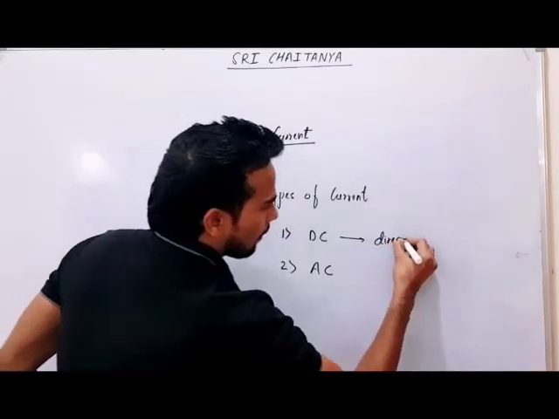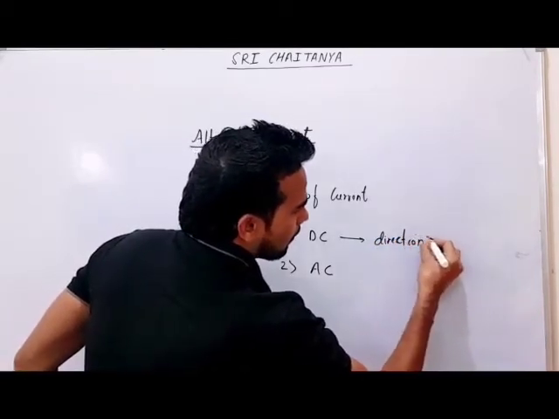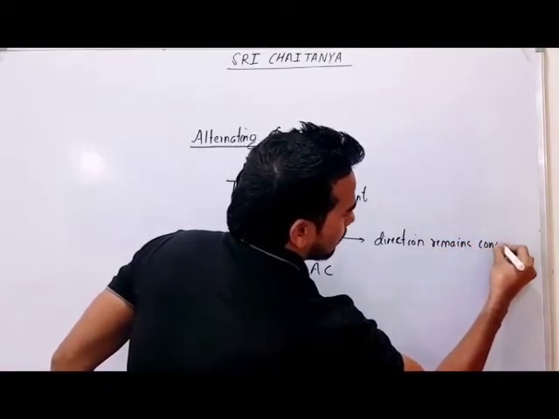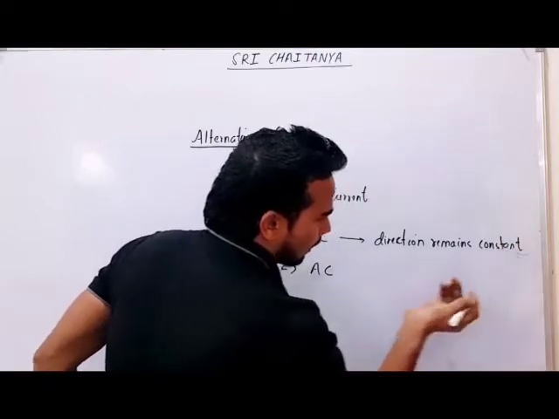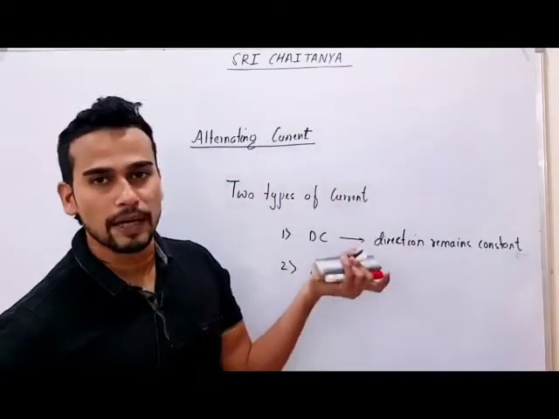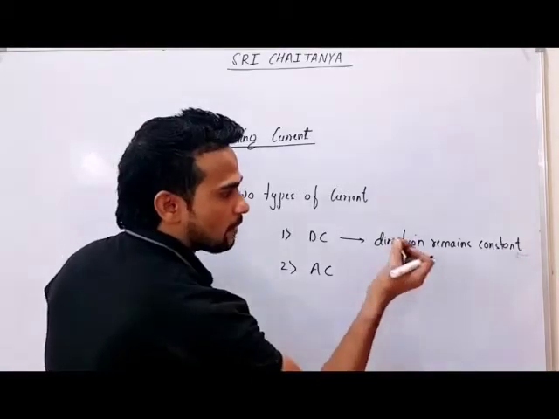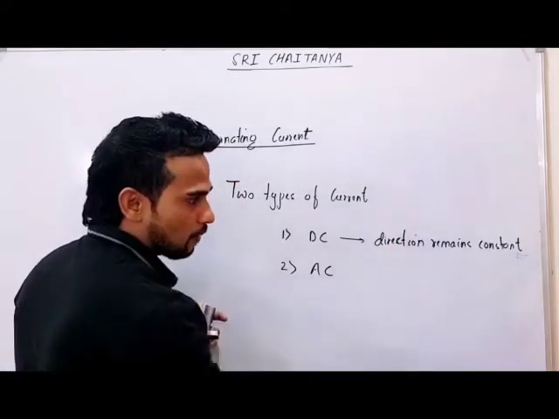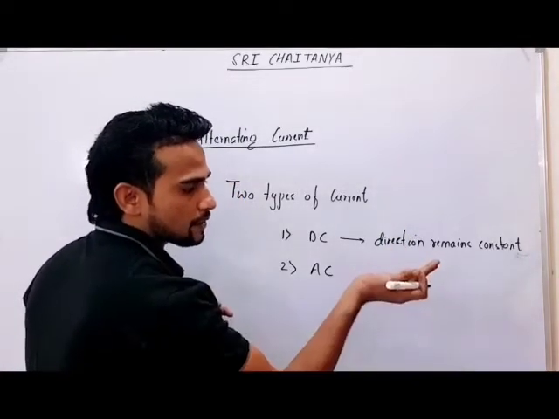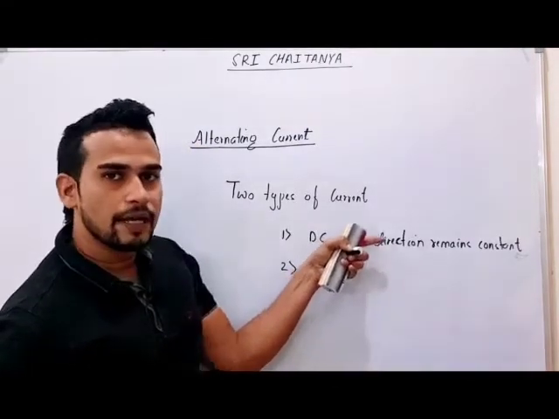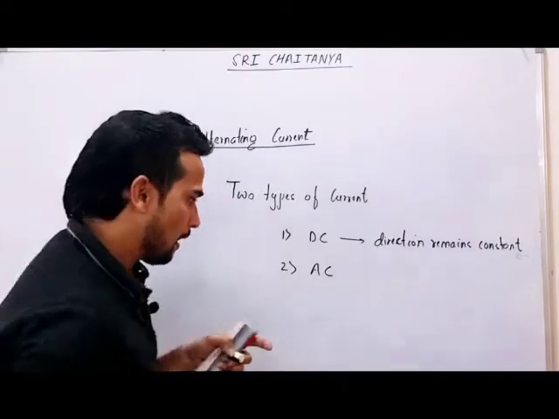Direction remains constant. That means direction will not change. We can represent direction with the help of plus or minus. So either it will be always plus or it will be always minus. Its sign will not fluctuate. It's not like it will be plus then minus, no. Whatever direction it has, that direction will be fixed.